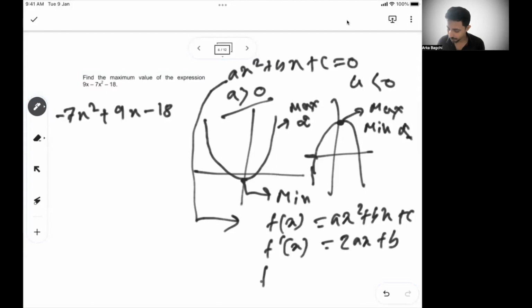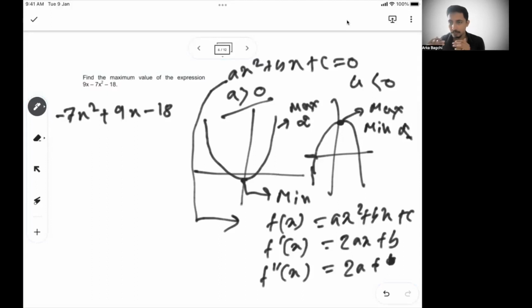The second derivative is 2a, which tells us whether it is a maximum or minimum.